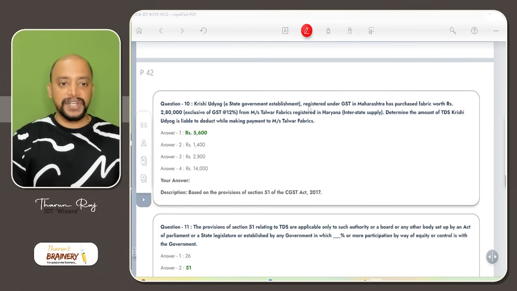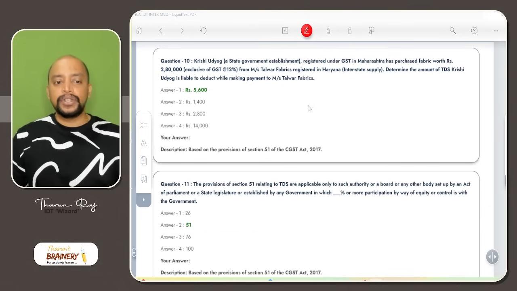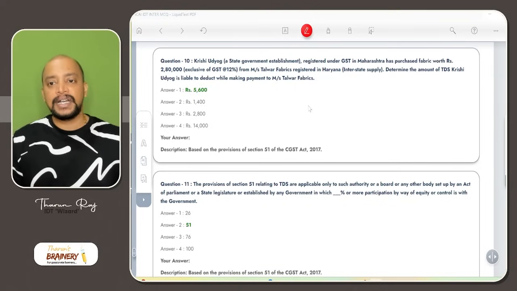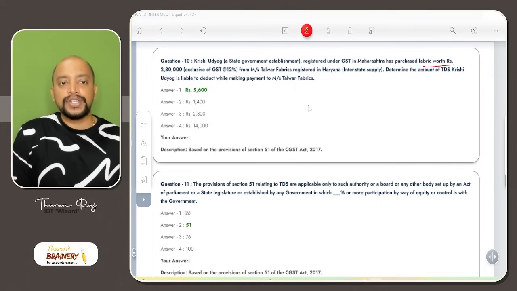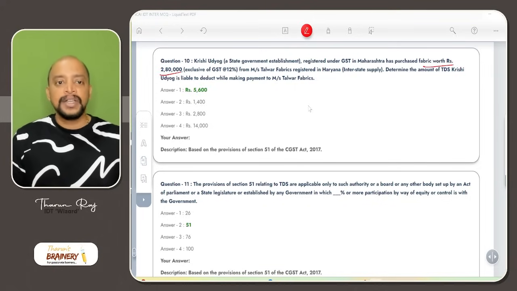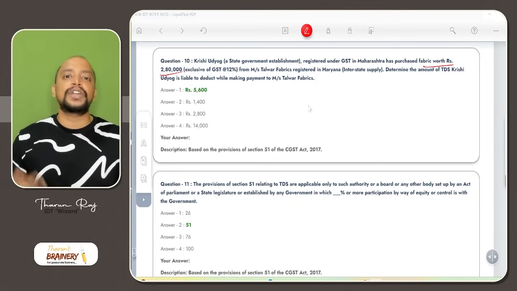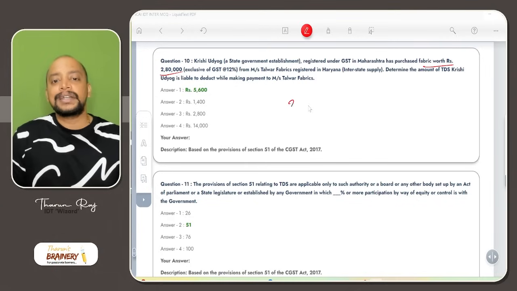Next, question number 10. Krishi Udyog, a state government establishment registered under GST in Maharashtra, has purchased fabric worth rupees 2,80,000. It's a repeated question. The contract value is more than 2,50,000, and TDS will be computed at the rate of 2%, so 5,600.